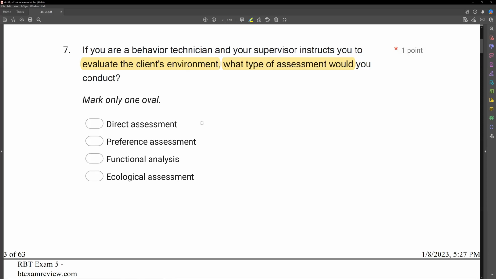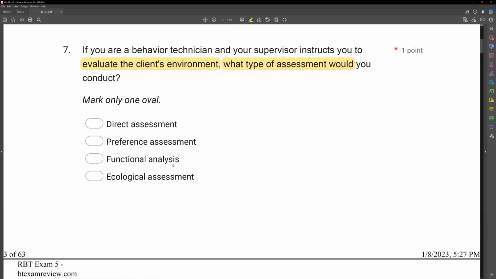Remember, direct assessment directly observes the client's behavior. We're not looking at behavior. We're looking at environment. B, preference assessment. Again, we're not evaluating the client here. We're evaluating their environment. Same with C, functional analysis. Functional analysis is looking at the function of the behavior. We're manipulating things around the client.